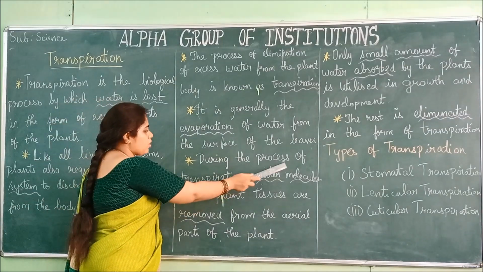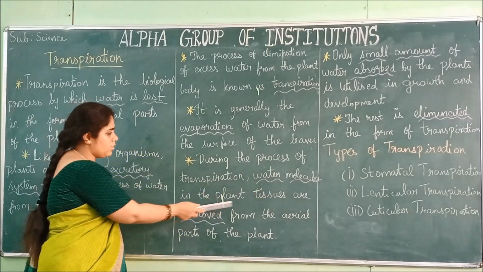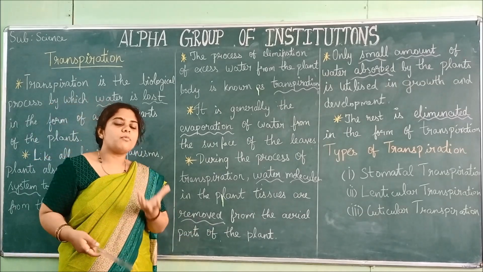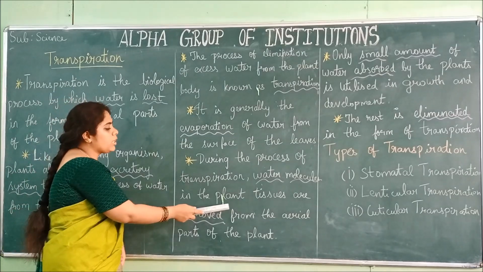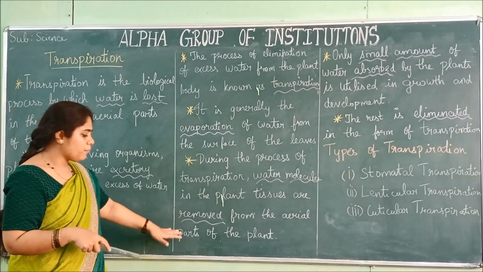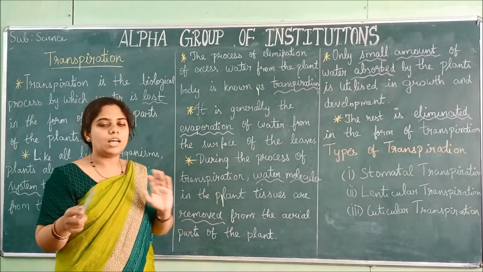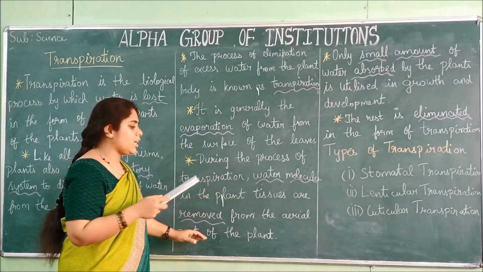During the process of transpiration, water molecules in the plant tissues are removed. The excess water molecules present in the plant tissues are evaporated from the aerial parts, that is the leaves, stem and other parts present on the upper part. Those are the aerial parts.